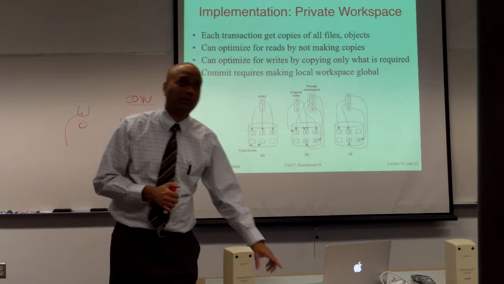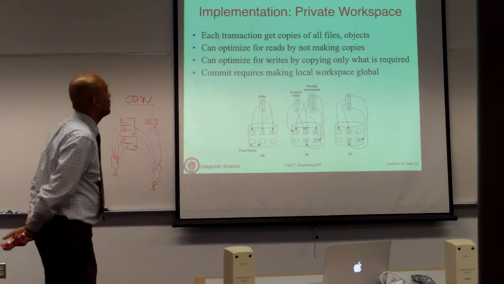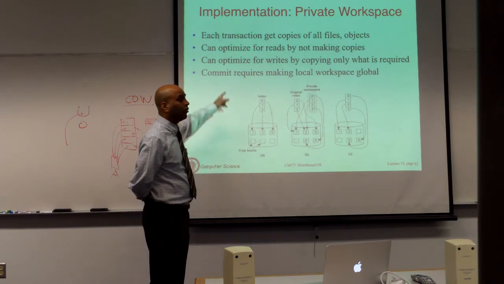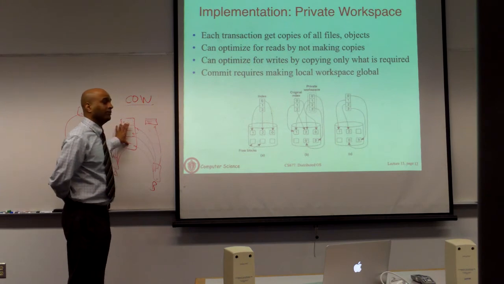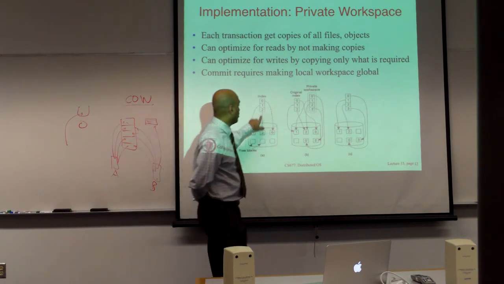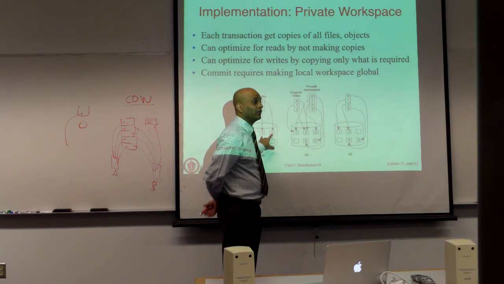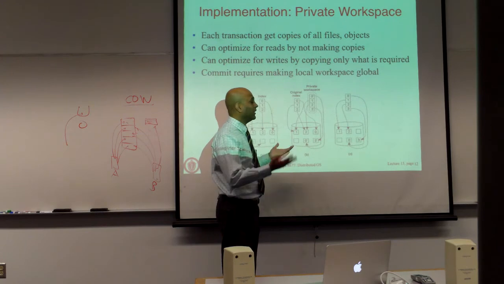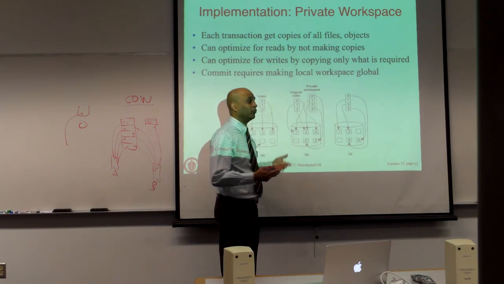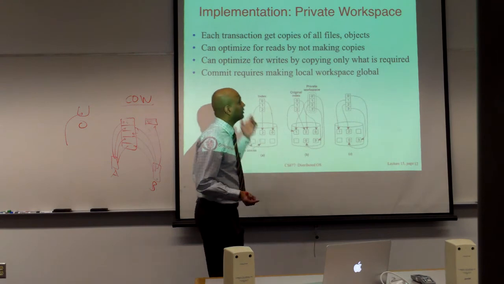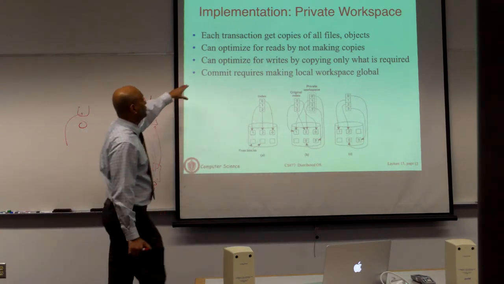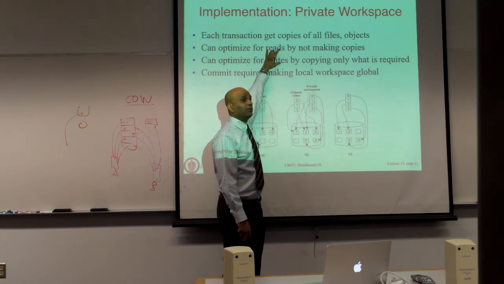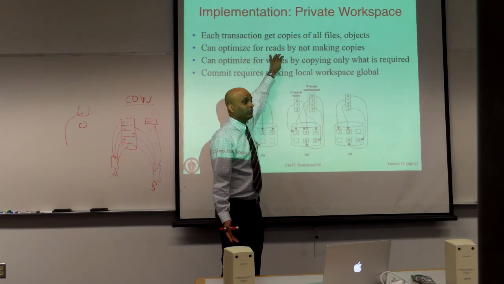Any questions here? That is what COW means, right? So you're not actually making a copy, you're making two virtual copies where both copies are pointing to the same physical data. Essentially, if there are only reads in the transaction, there's nothing you need to do. You're simply giving it a workspace where the data is the same, both copies share the same data. So that is essentially what copy-on-write is, and it is optimized for writes by copying only whatever you change. So these two statements are what copy-on-write techniques do.